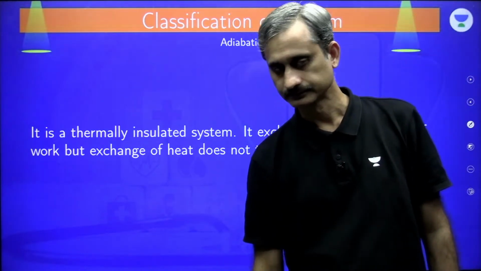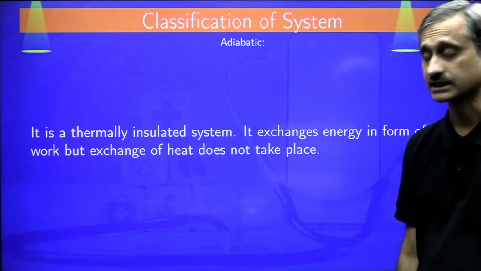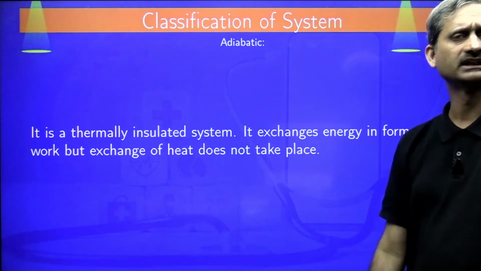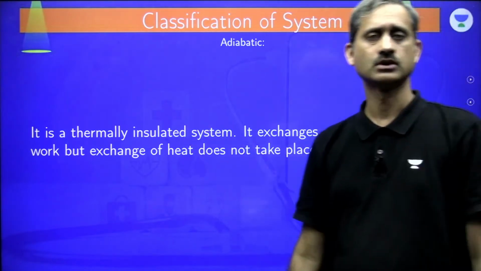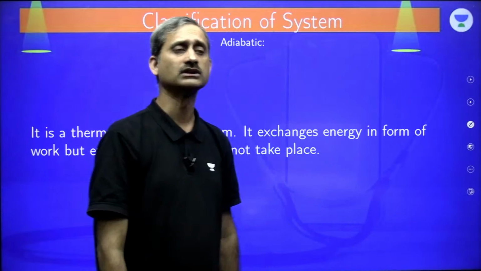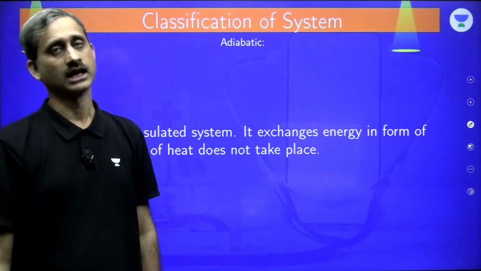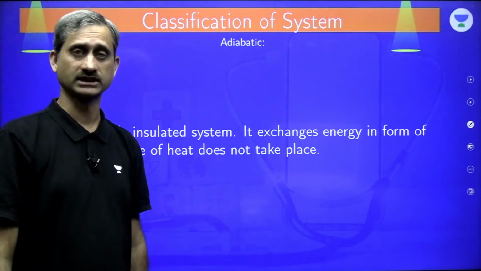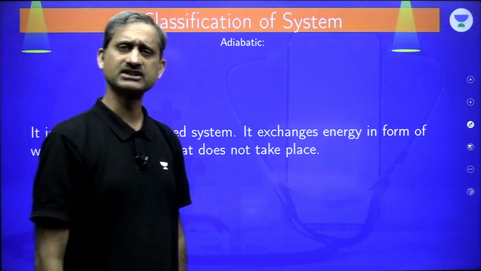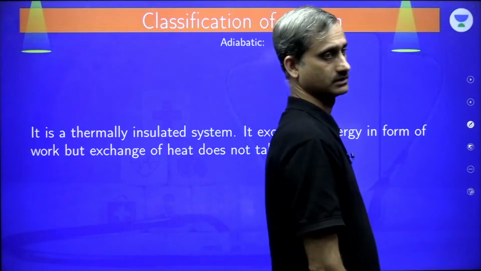Okay? And then we have an adiabatic system. Now this is a system which is not normally defined in the books. It is a thermally insulated system. So an adiabatic system does not allow the movement of heat. And quite obviously, if it is not allowing the movement of heat, the movement of mass also is not taking place. But it still can exchange energy in the form of work.